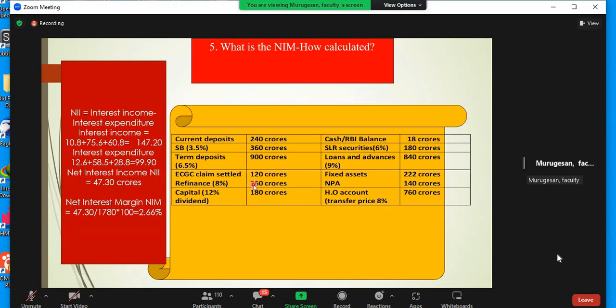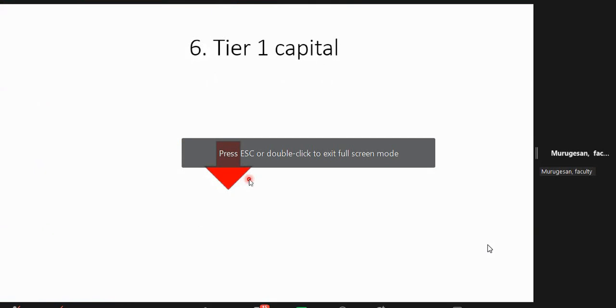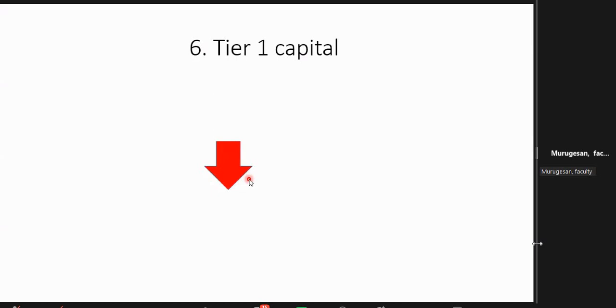Okay, wonderful. So will the HO account come on the liability side or the asset side? Sometimes it will come on the liability side also, madam. It depends on the particular bank, or sometimes it will come on the asset side also. Sometimes it will be on the liability side because sometimes it is receivable, payable. If they don't give whether it is asset side or liability side, which should we consider, sir? Definitely, madam, if it is appearing, they will give receivable or payable.